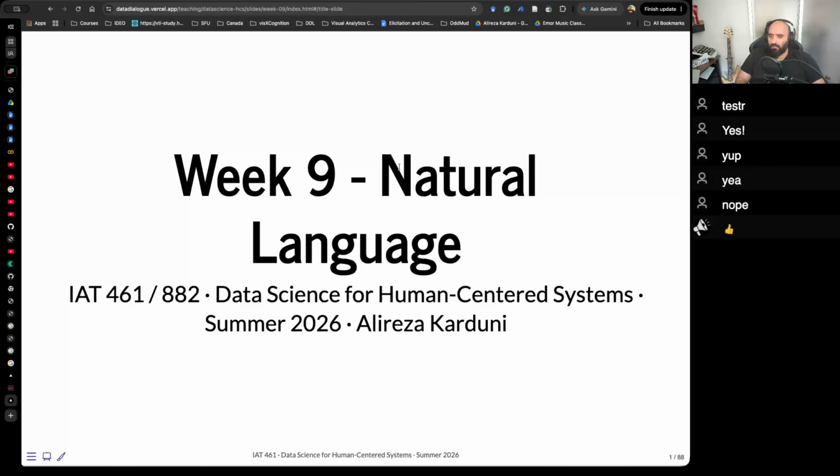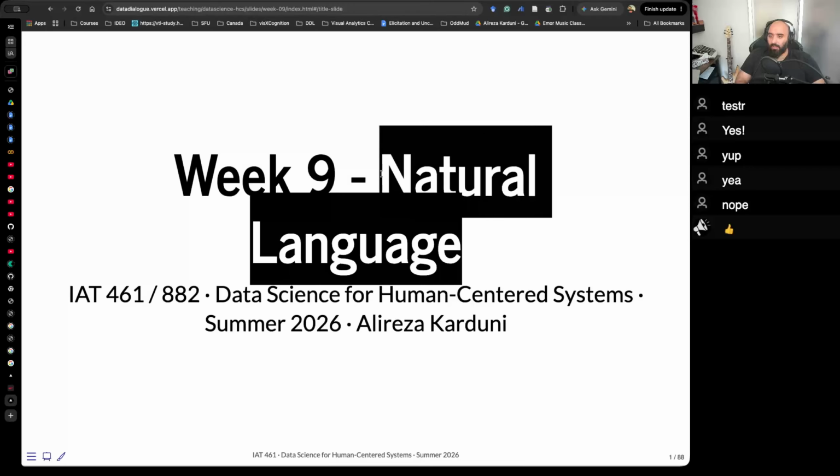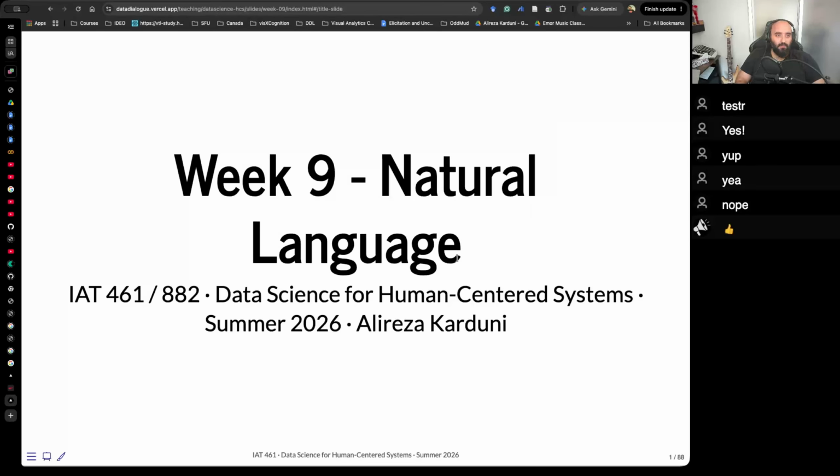We're getting towards exciting parts of data science, in my opinion, because we're getting close to the turf of these new LLMs that we're using, right? This session we're going to learn the very basic ideas around natural language processing and see how that's thought about in terms of data science.